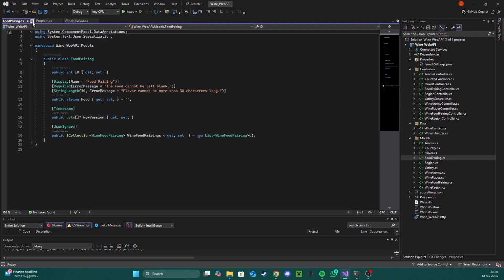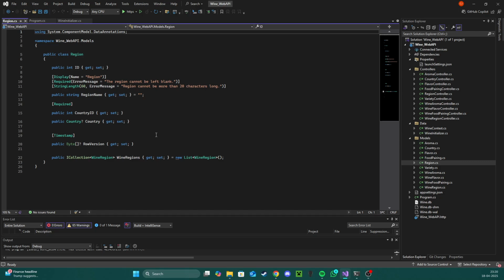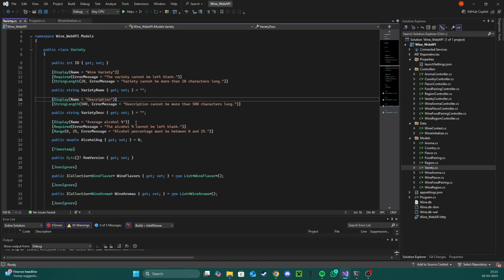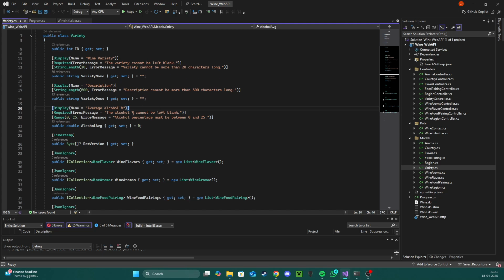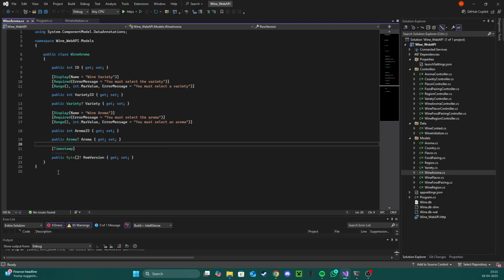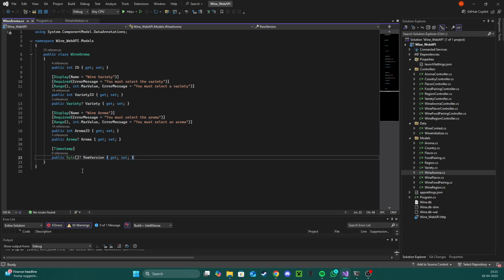The food pairings as well, the regions, then the varieties with description and average alcohol percentage for each of them, and then all the intermediate tables have the same structure like this. So yeah, let's go and try it.